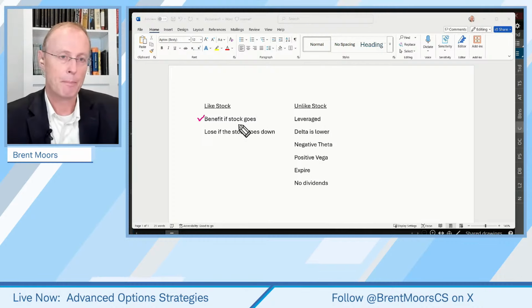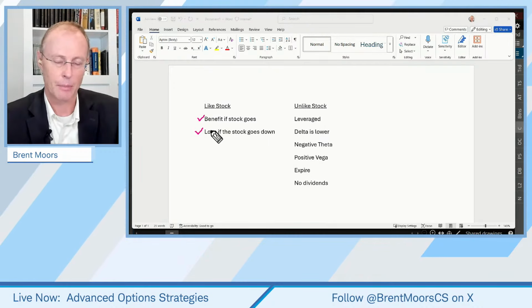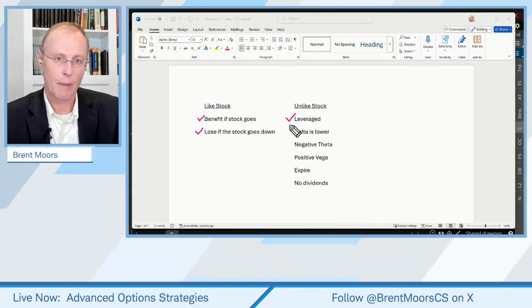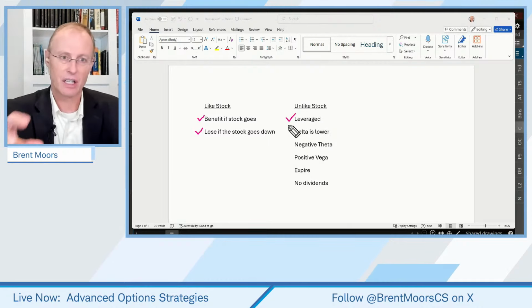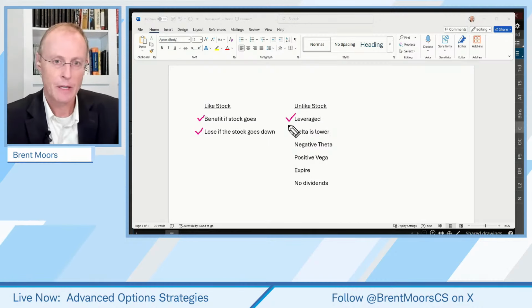Okay. It's like a stock in that it's going to lose if the stock goes down. So in that sense, synthetics are the same. It's leveraged like a long call. The amount of money you're putting in is less than you put in for the particular stock, but you get the same movement.